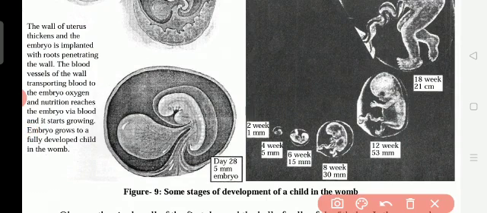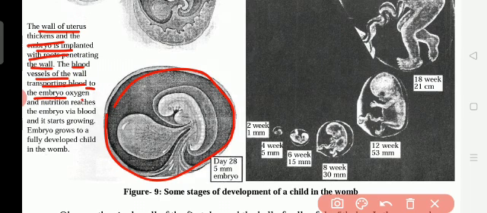Okay, so the next one: the wall of the uterus thickens and the embryo is implanted. With roots penetrating the wall, the blood vessels of the wall transport blood to the embryo; oxygen and nutrition reach the embryo via blood. Through the blood, the mother gives the child oxygen and nutritious food. Okay, reaches the embryo means, so this is before the child grows, na.